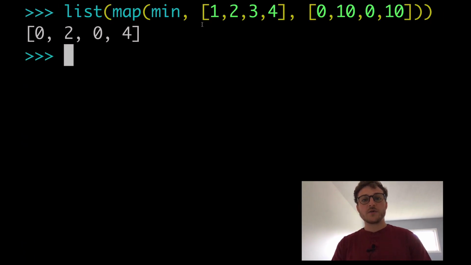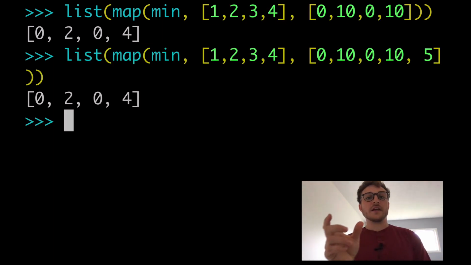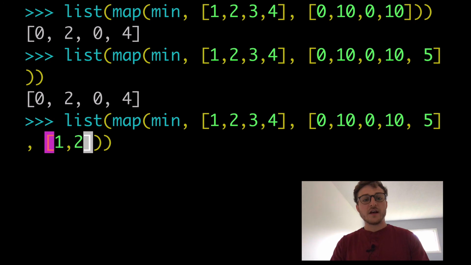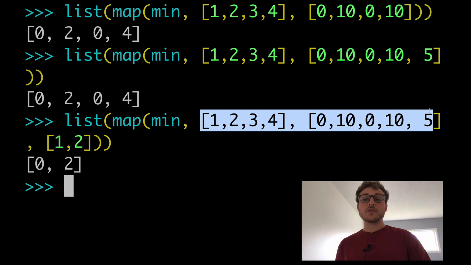So here we're actually using two different lists, and we could mess with this a little bit. What's important is the shorter of the two lists, and we could even add another one. So we could do three lists, have two numbers here, and then we need the shortest of the three lists. That's why the result only returns 2. Basically, the map function can take multiple iterables as arguments, and this could be useful to you in your use of the map function.